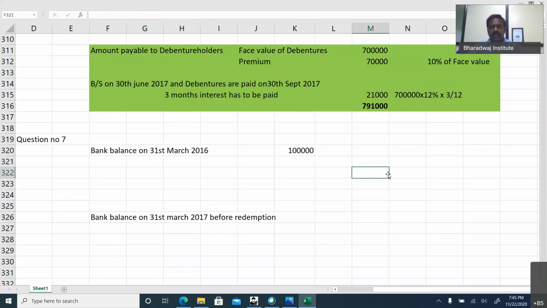Do you remember how to calculate cash flow? We used to take EBIT, or earnings before depreciation and tax, then less depreciation, less tax, then add back depreciation and amortization. We will get cash inflow. Do you remember? In capital budgeting, you would have done this. Earnings before depreciation and taxes, less depreciation, will give us earnings before tax. Earnings before tax, less tax will give us earnings after tax. Add back depreciation and amortization.